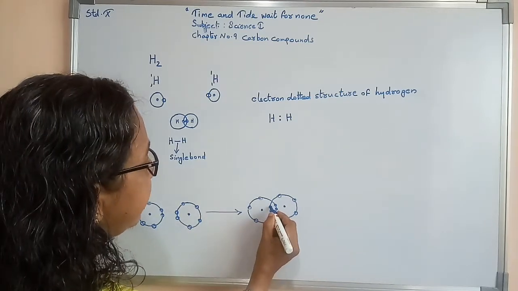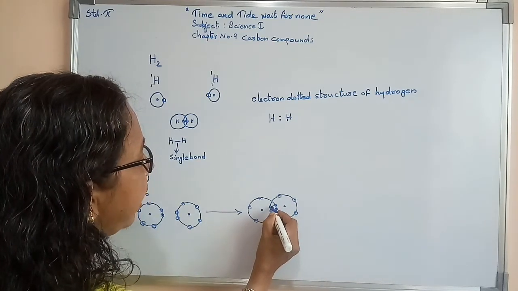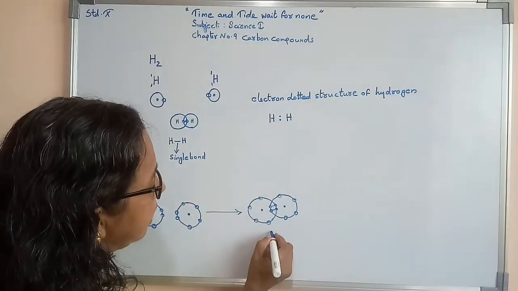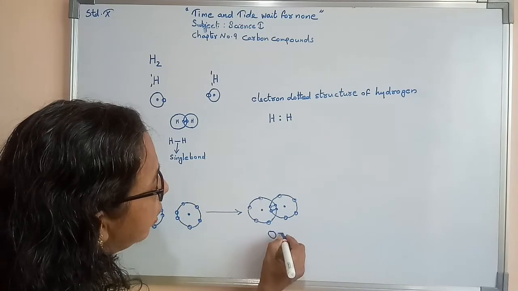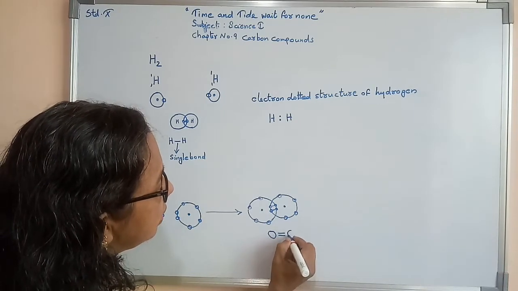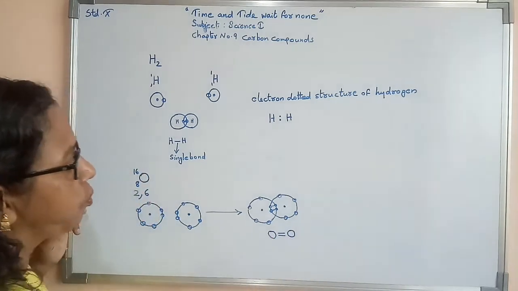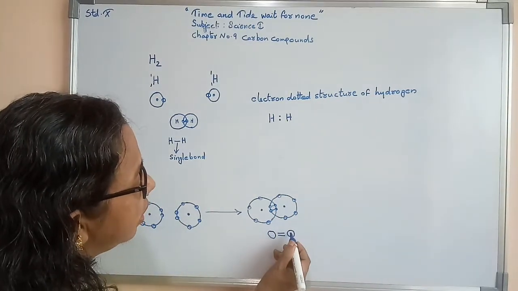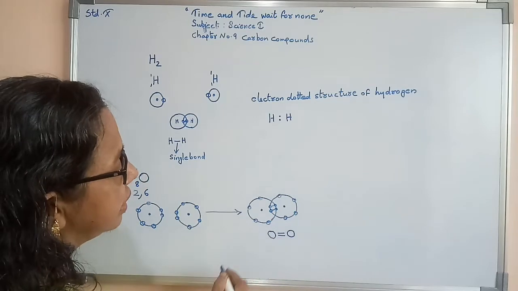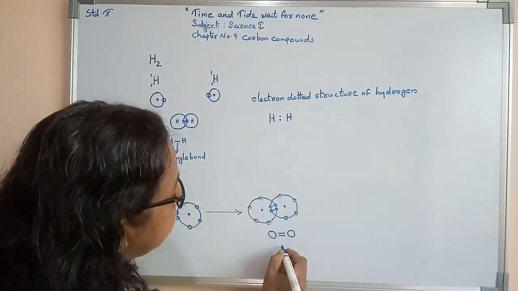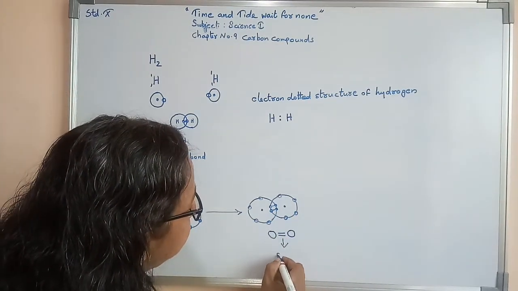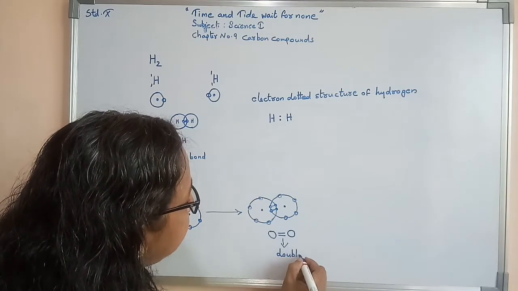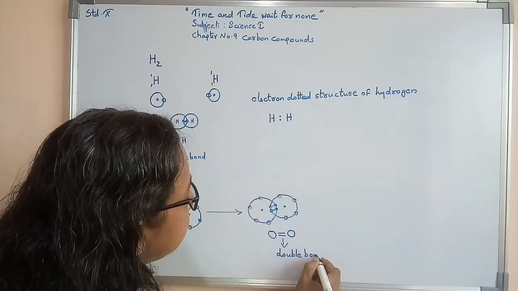Now we can say that sharing of these 2 electrons took place here. As a result, oxygen bonded with 2 electrons bonding took place. Because of that, we can say that oxygen bonded with 2 electrons to the other oxygen. So we can say that this is the double bond formation.